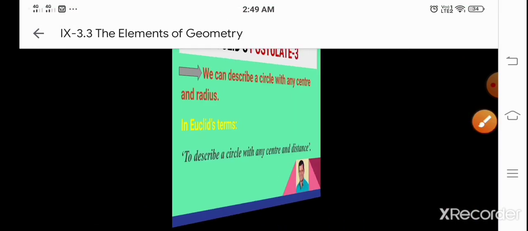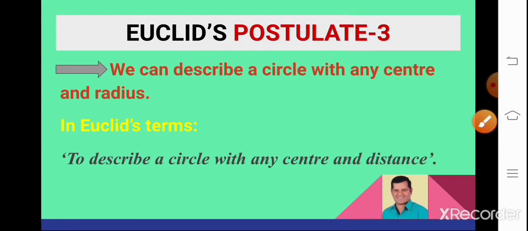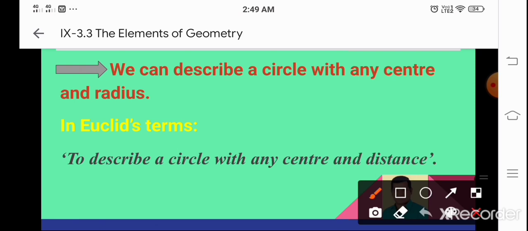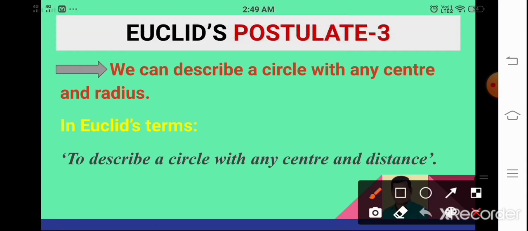Now let us see the third postulate. We can describe a circle with any center and radius. In Euclid's terms, to describe a circle with any center and distance. For this, I'll take one radius and draw a circle like this.